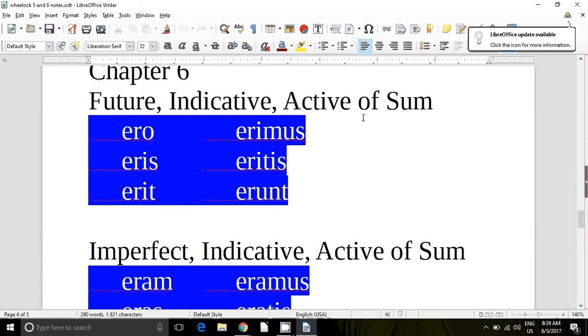Okay, here we go with Wheelock chapter 6. We're going to learn some forms of the verb "I am" and the verb "I am able." So we already learned the present indicative active of the verb sum, I am. Now we're going to learn the future.